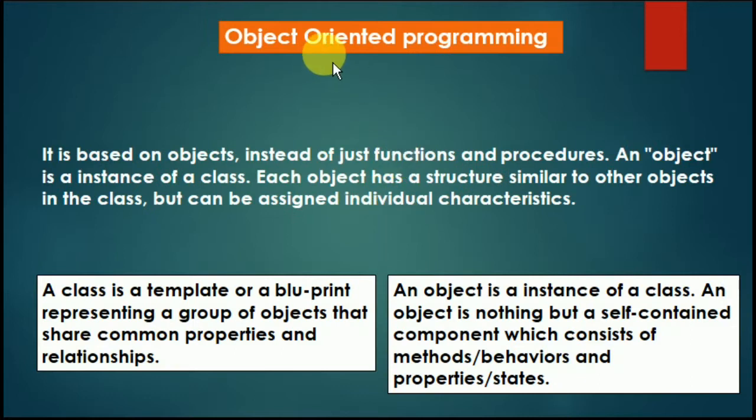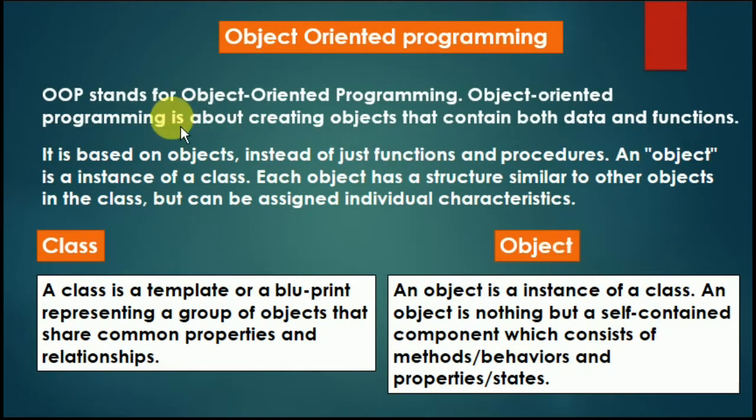Then comes object oriented programming, OOP. Python is also an object oriented programming language. It is about creating objects that contain both data and function. It is based on objects instead of just functions and procedures. We create functions and procedures in Python, but it is not based only on functions and procedures, it is based on objects also. And what is an object? An object is an instance of a class.